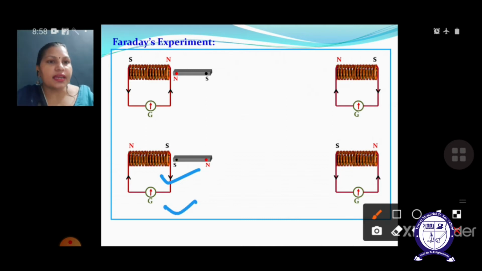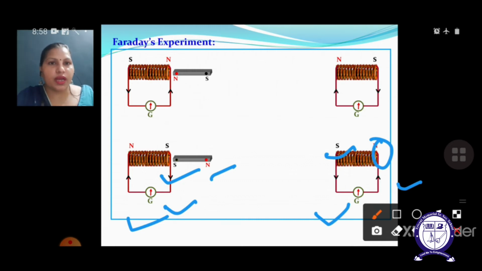Similarly in the second case, here there is a north pole, and here also the south pole, the unlike pole has been generated as the bar magnet is moving away from this particular coil, and hence the direction of current in this case is anti-clockwise, because at this side you can see there is a north pole. So the direction of current produced here is also opposite, due to the bar magnet motion. Towards this side it is moving towards the coil, and in this case it is moving away from the coil, due to which there will be induced current in the opposite direction, and the galvanometer is also going to show you the deflection in the opposite direction.